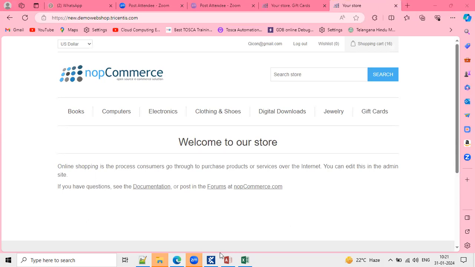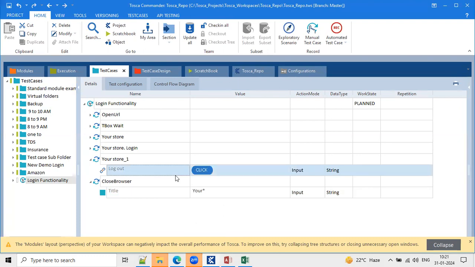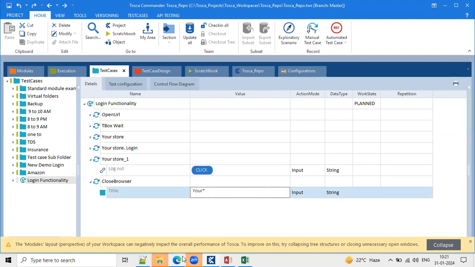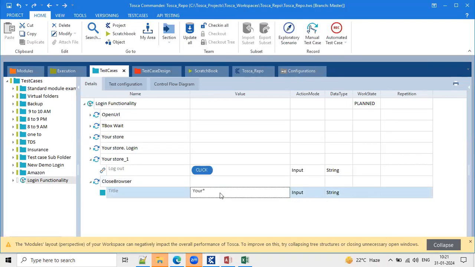You can enter that information here directly. If you want, you can enter the entire name. I'm just entering Your and then keeping a star symbol here. Anusha, sorry to interrupt. What if there are two browsers starting with Your? Then we have to define the complete name, no? Then we have to define a complete name. Statically, what I'm giving to Tosca is to verify up to Your Store. If that is visible, then do the closing.